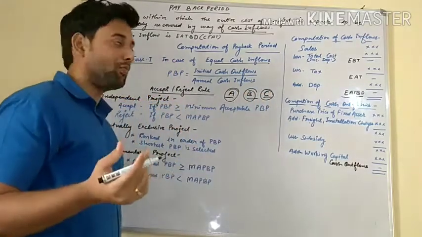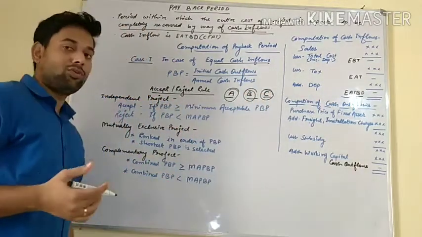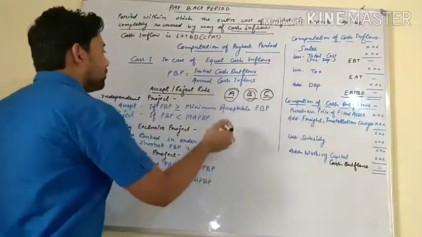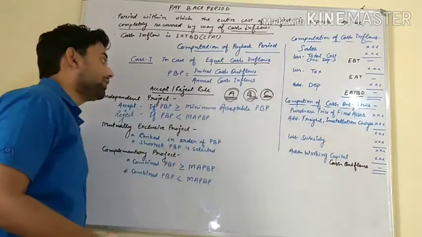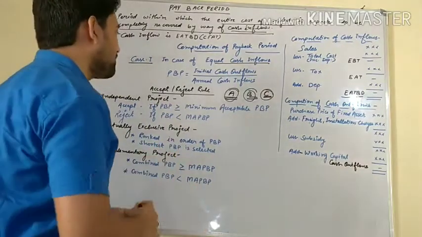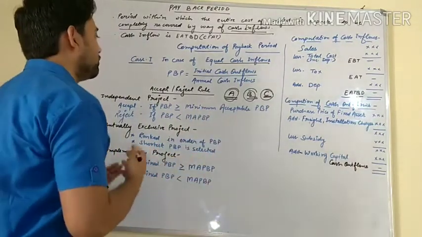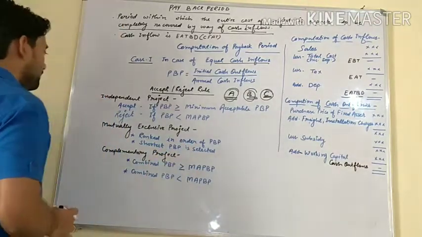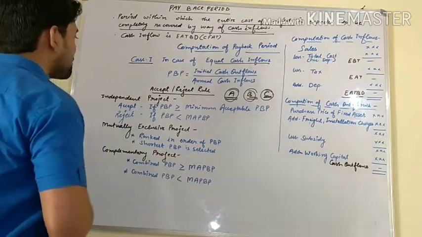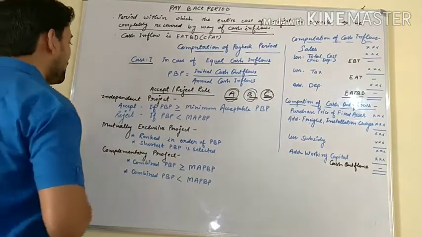Shopping mall means a small shopping mall. It's 50 lakhs, the amount is so little. So you can see that A, B, C all are different, which means all are independent. Either you could choose A, B, or C. Let's see what the accept-reject rule is for independent projects.